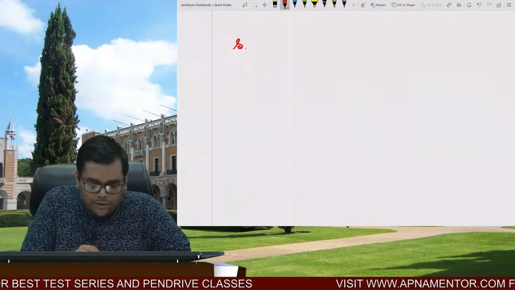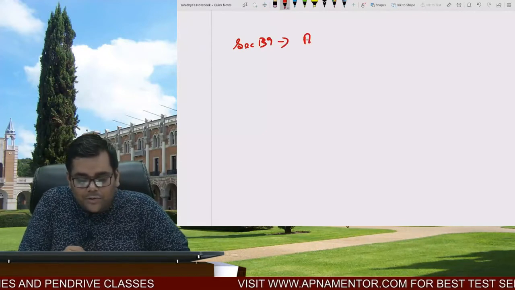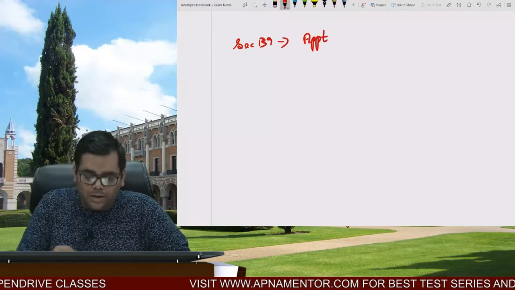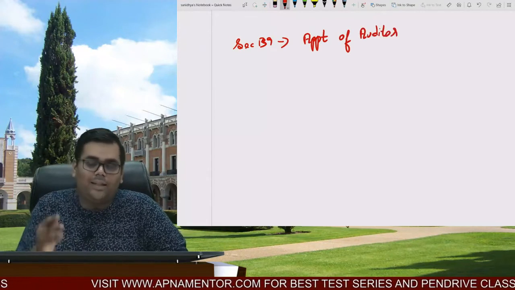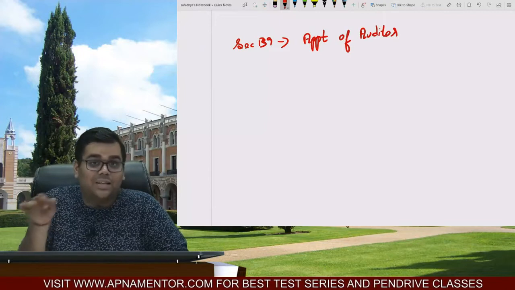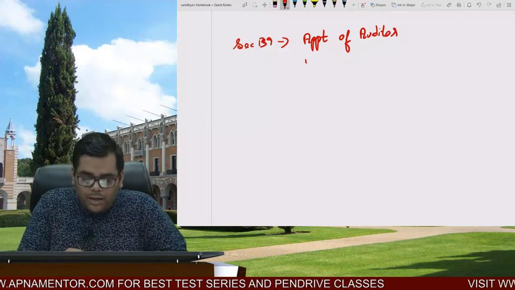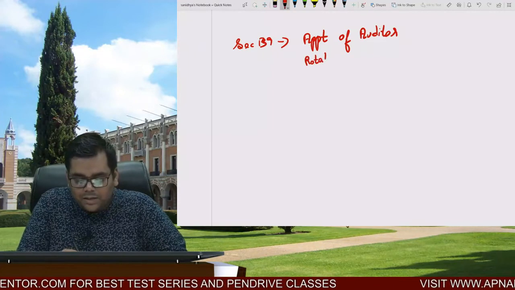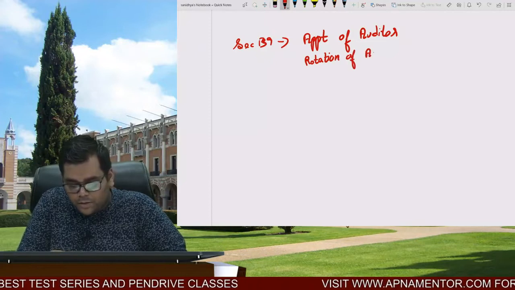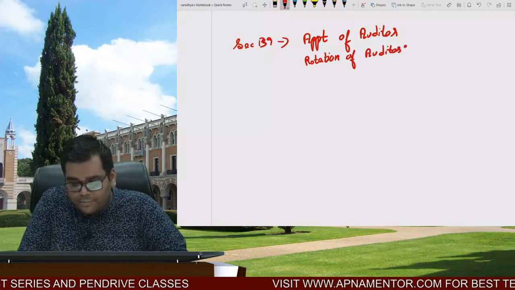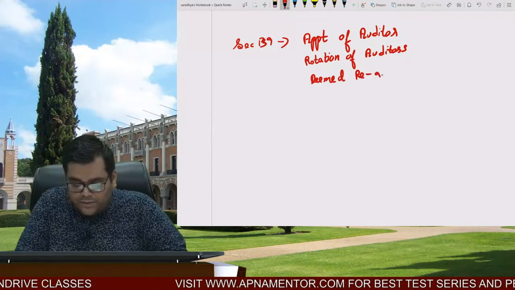First of all, we have section 139, and in section 139 we are going to study about the appointment of auditors, because I think it is very logical. First of all, the auditor will be appointed, and only then the entire story shall commence. So section 139 talks about appointment of auditor. At the same time, section 139 talks about provisions like rotation of auditors. Then we have deemed reappointment, and we have casual vacancy, right?